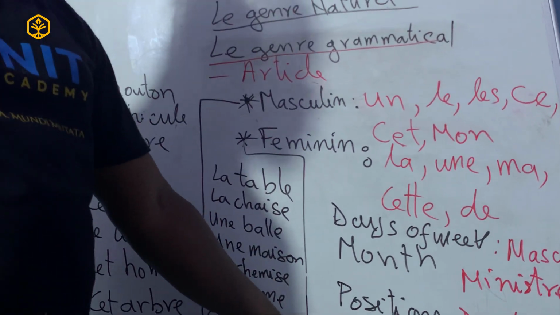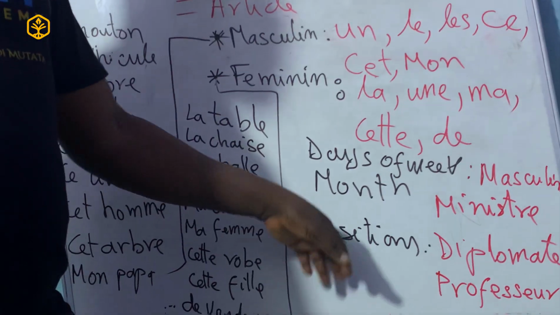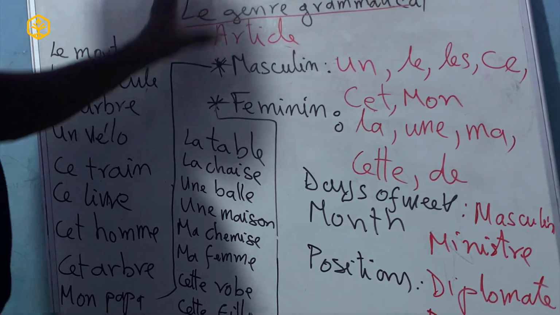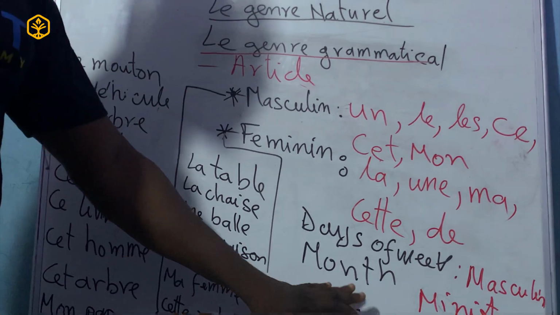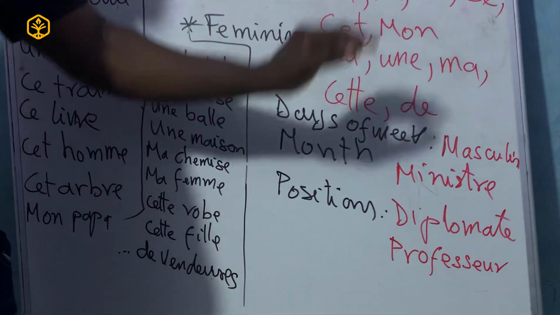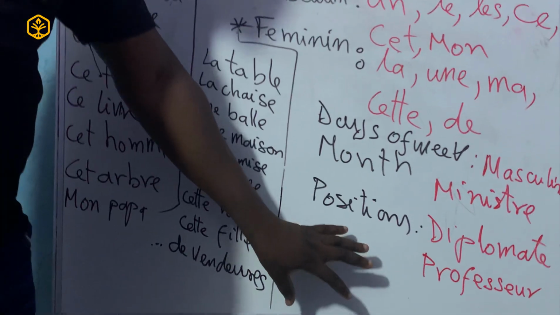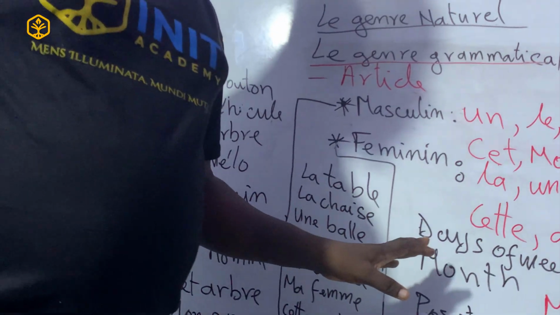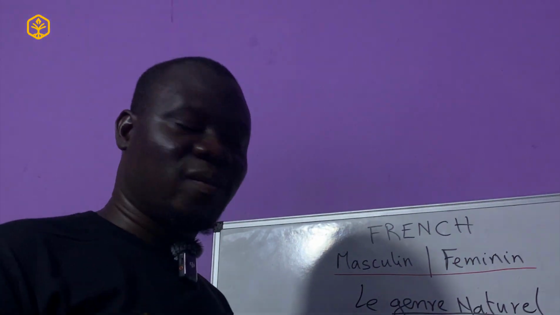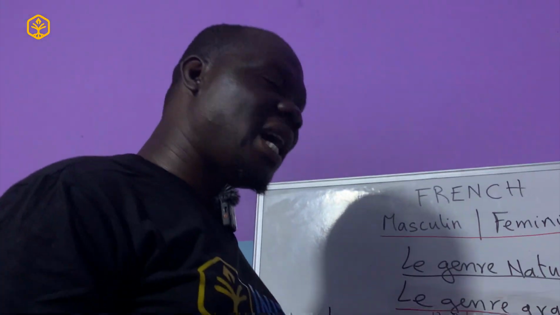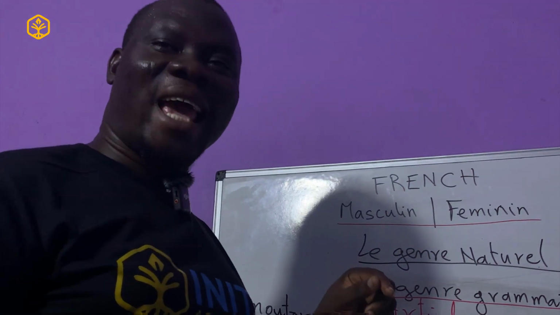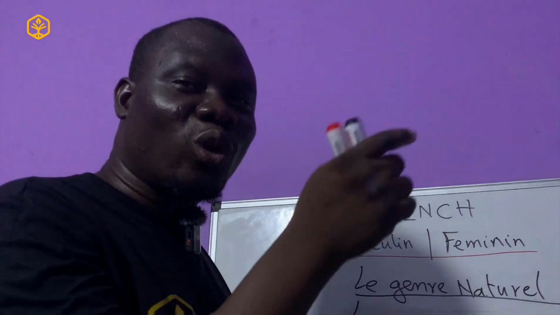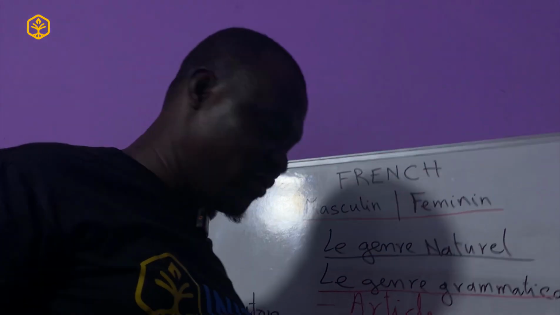So these are exceptions. And as you are reading French, you will definitely get used to them, because this case will often come up. That's why these ones are exceptions, because it comes once in a while. So it shouldn't scare you. Good. So in the next video, we are going to see some special cases, still in the grammatical aspect, which is how do we check the ending of the words to find out if this word is masculine or not. So see you in the next video. Thank you.